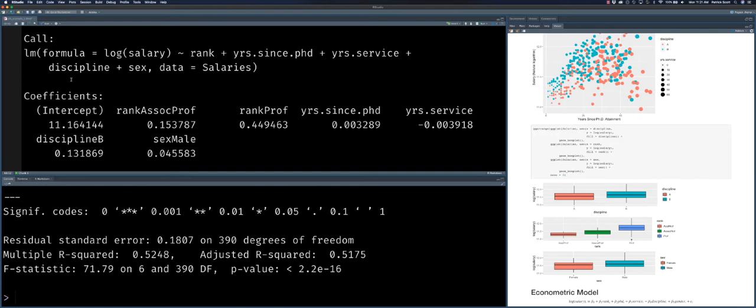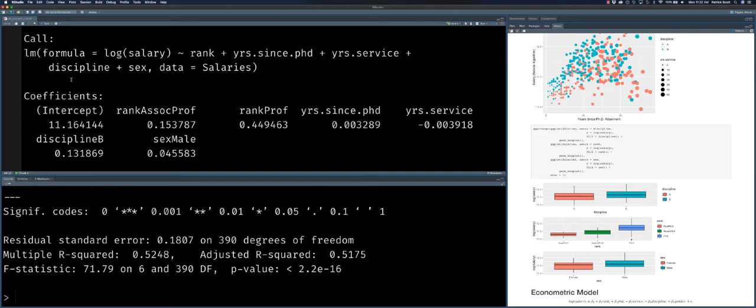This is exceedingly helpful when you're running many different models and you're going back after the fact and looking at the estimations. This becomes an invaluable tool. But when you're just doing one, you feel like this reporting of the call function is not necessarily that helpful, but it is a nice summary of exactly what it is you estimated.